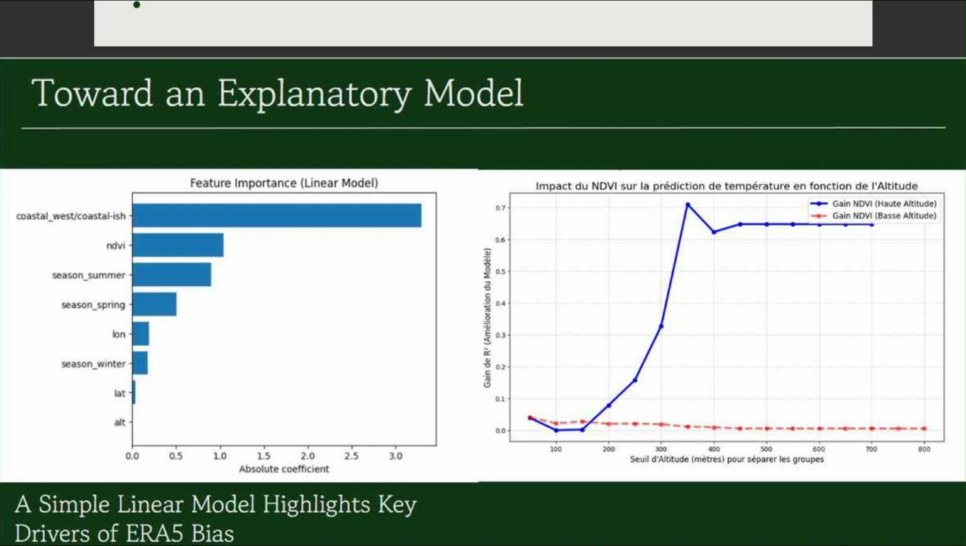Look at the blue line. At high altitudes, it works perfectly. Adding vegetation data drastically improves accuracy. Now look at the red line. In low-altitude urban areas, the line is flat. The improvement is near zero. Conclusion: the urban heat island effect is nonlinear. Simply adding vegetation metrics is not enough to fix ERA5 in cities. We need complex metrics that account for 3D urban geometry.